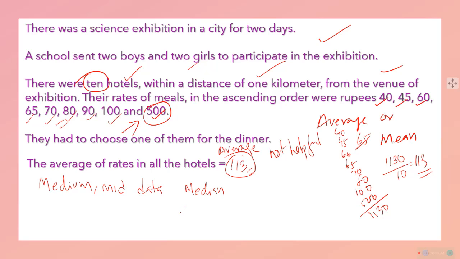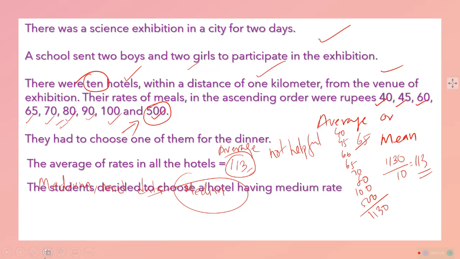We will find out the mid data so that we can somewhat decide which hotel is better or which hotel will be substantial for having meals. For that we need to develop the concept of median of a set of data.